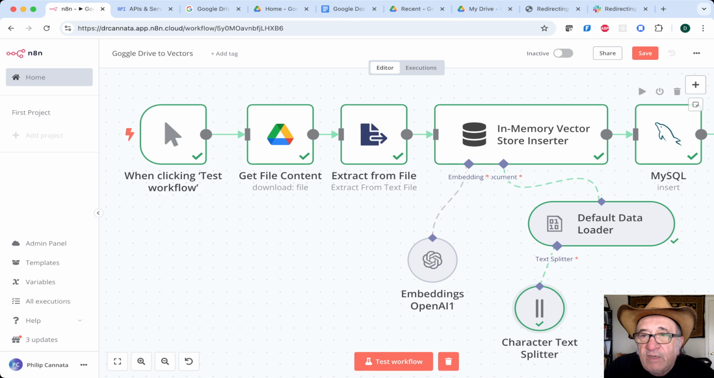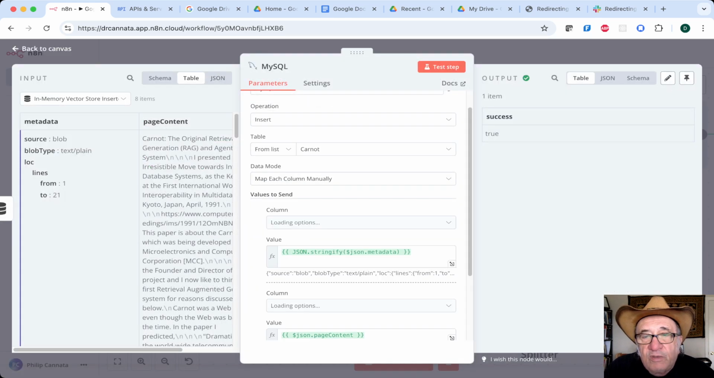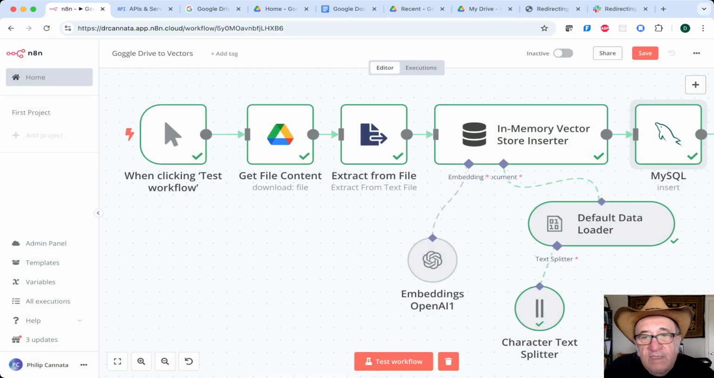And then the last node, this one here, actually takes each chunk and puts it into a MySQL database, and you can see that that succeeded, and that's the end of the workflow.